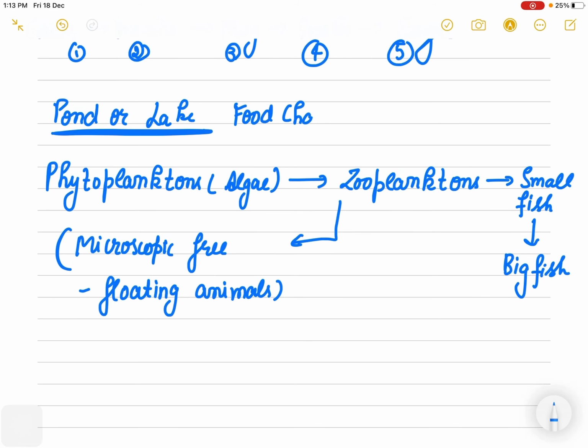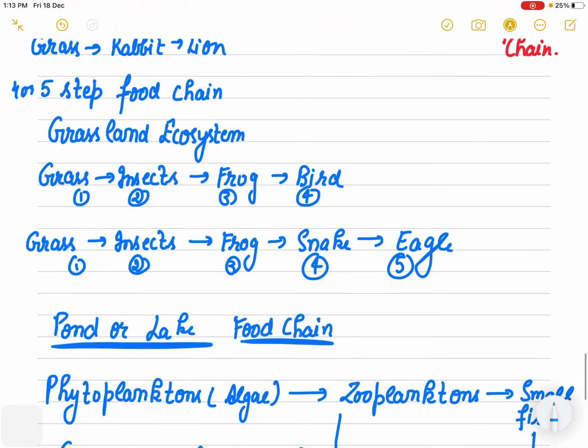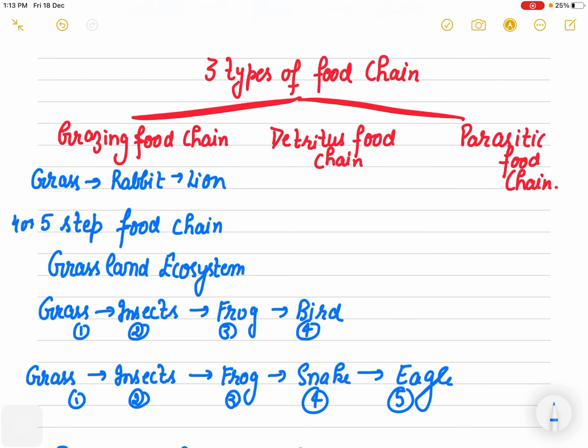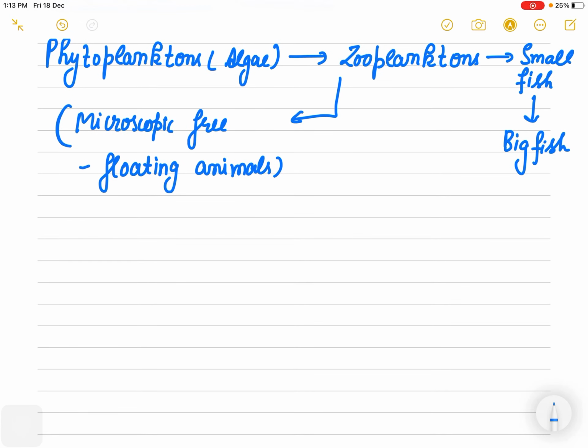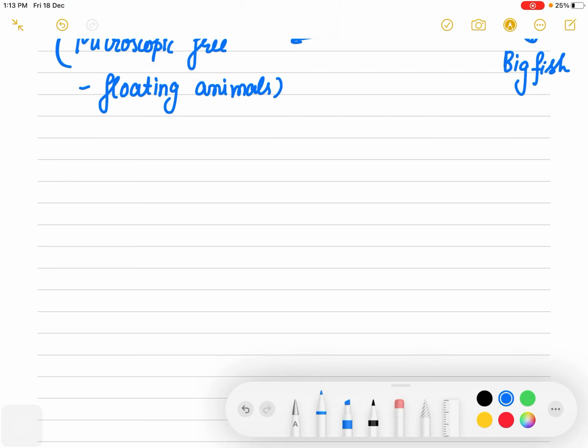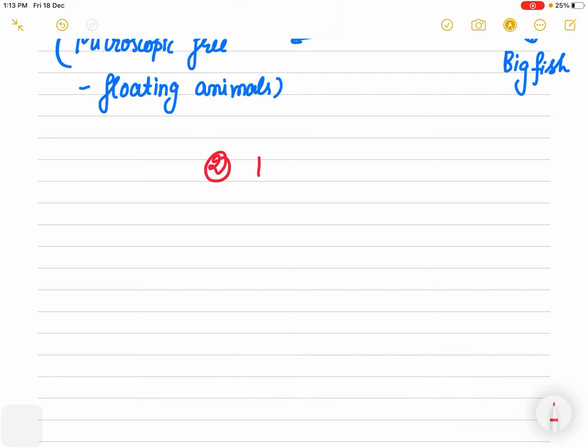In this way you can make different food chains, a food chain of 2 members, 3 members, then 4 and 5. This is the simple grazing food chain. Now the second food chain we said is the detritus food chain. Now what is detritus?